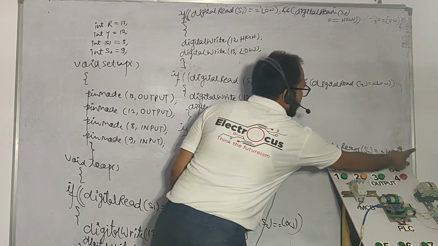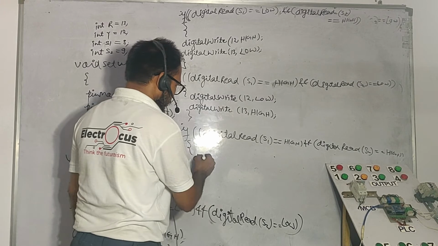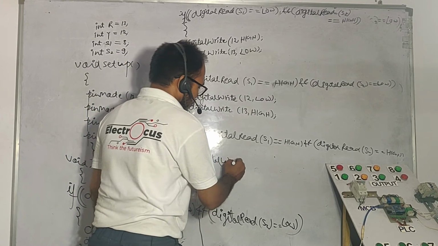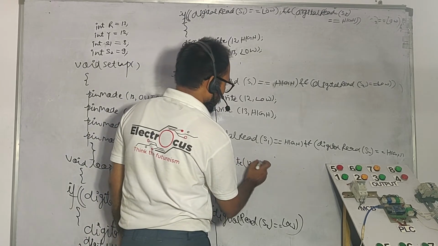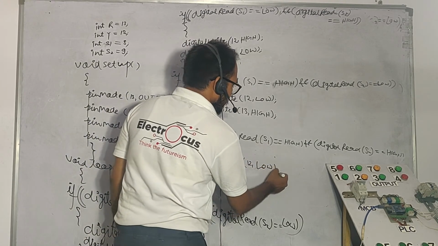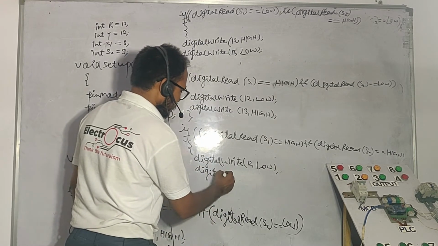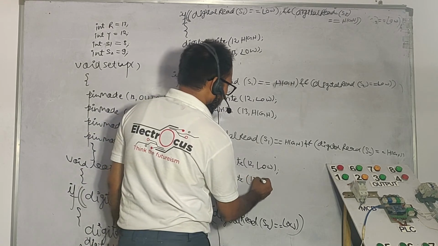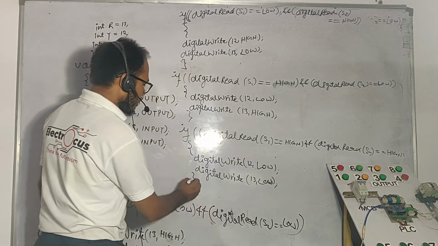Then in this condition, there's no parenthesis. In this condition, we have to write digital write 12 number low, and digital write number what? Low. So we have decided here it's our condition as you want.